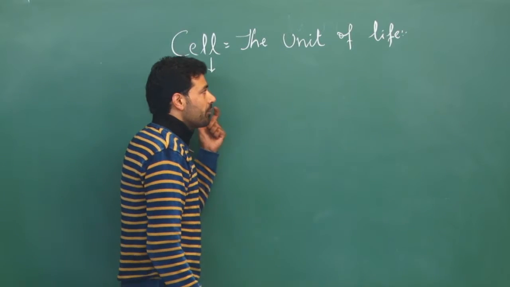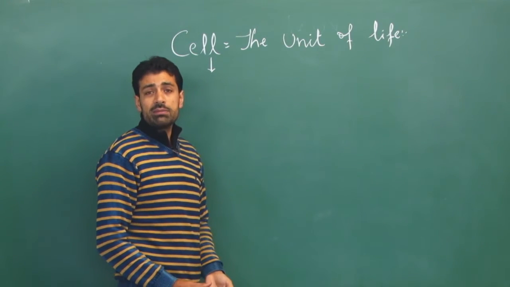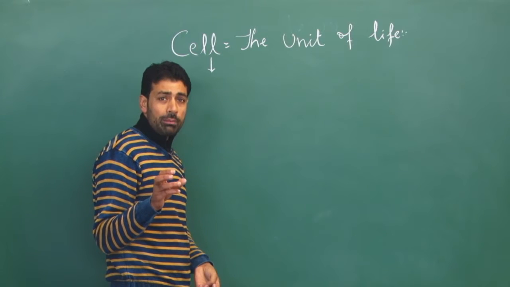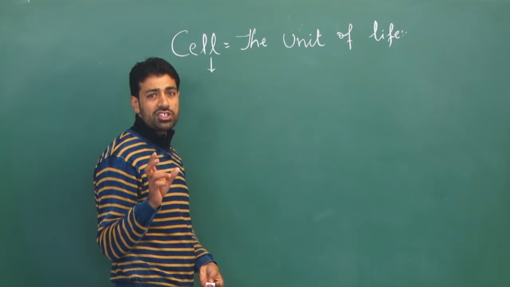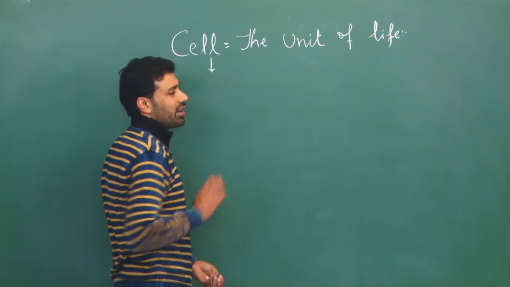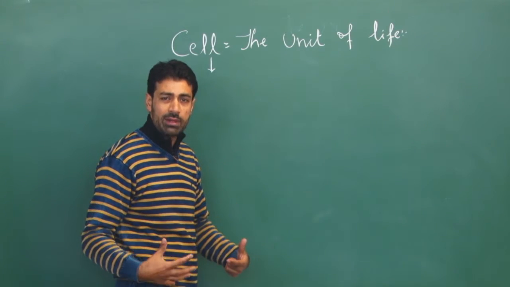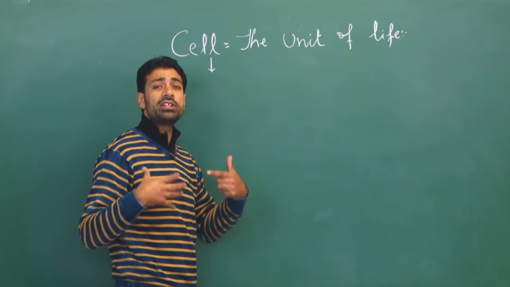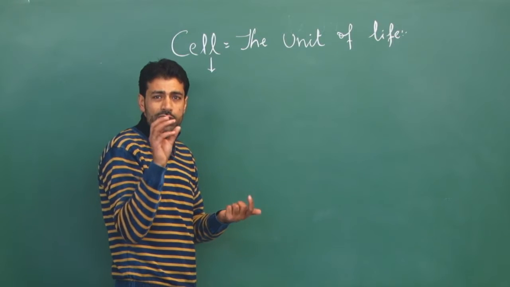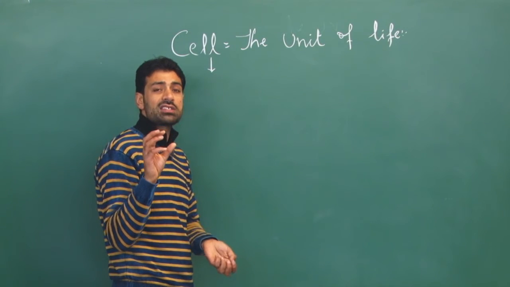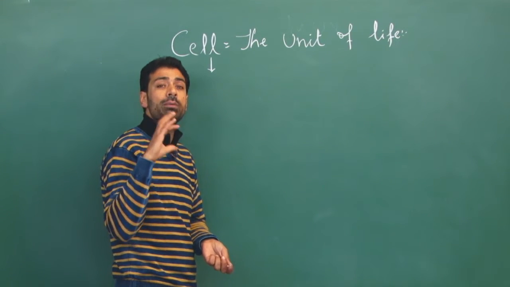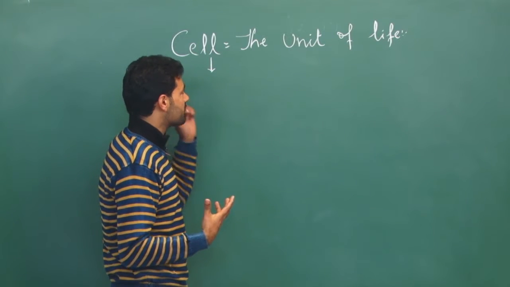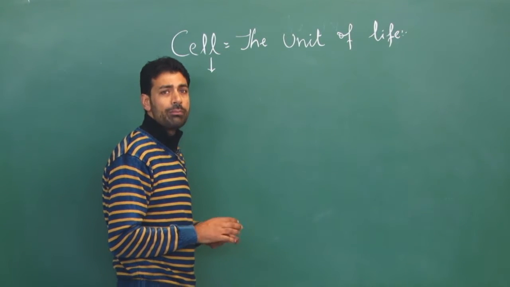Same way, every living organism is made up of small building blocks or structural units which are called cells. Suppose my body is made up of unlimited number of small structures which are the structural building blocks of my body. Those will be called the cells.